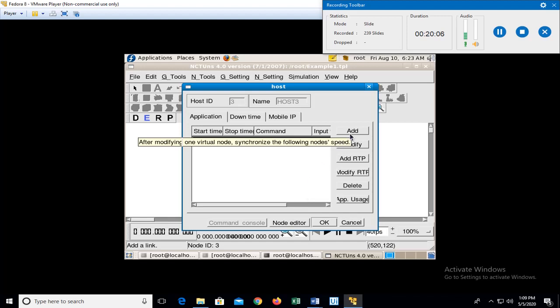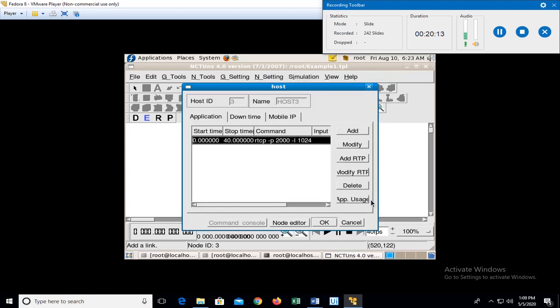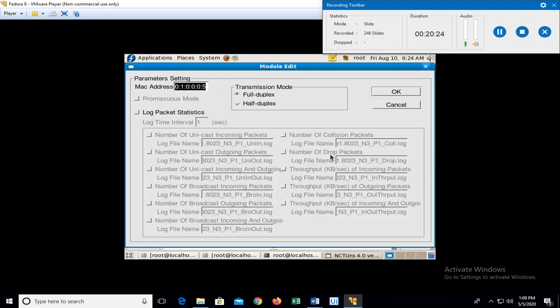Now if you want to make it a sender also, you can just click here, again type the sctp command that we typed previously, and then continue. Again in this case also we have to specify the node editor. Since this is a different node, what are the node statistics at these nodes? So click on node editor, MAC 8038, make it full duplex, go to log packets.